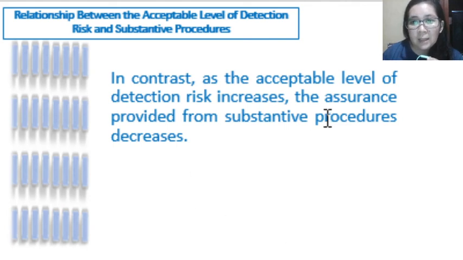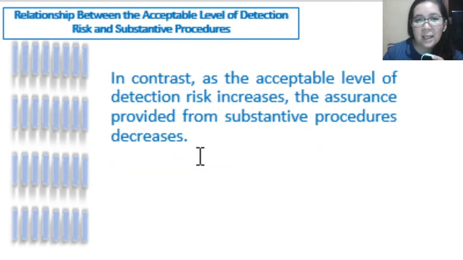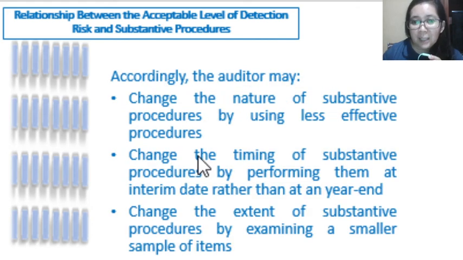In contrast, as the acceptable level of detection risk increases, the assurance provided from substantive procedures will decrease. So in this case, detection risk is high, meaning the auditor is able to accept more detection risk, so the auditor will do lesser substantive procedures, because he is able to accept a higher level of detection risk. In this case, the auditor can do the following, which is just the opposite of the first one.